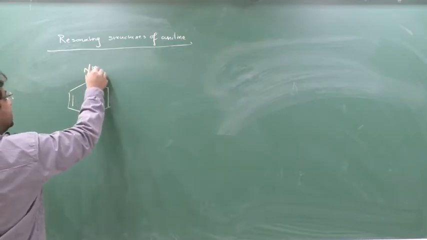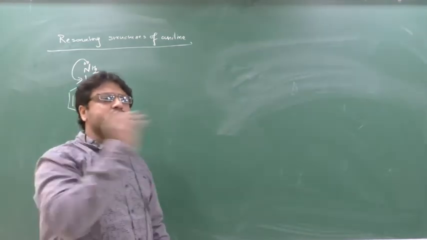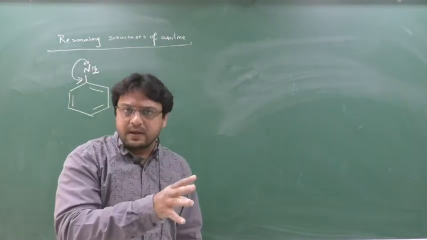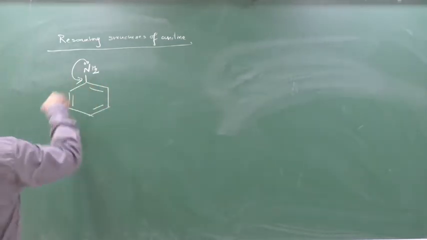This is aniline and here is the lone pair. See, I will show the structure, okay? See, this will show the plus R effect. But a plus R effect means what? The one who throws its lone pair towards the ring. Yes or no? That's the type we call a plus R effect. So this lone pair will be shifted here.